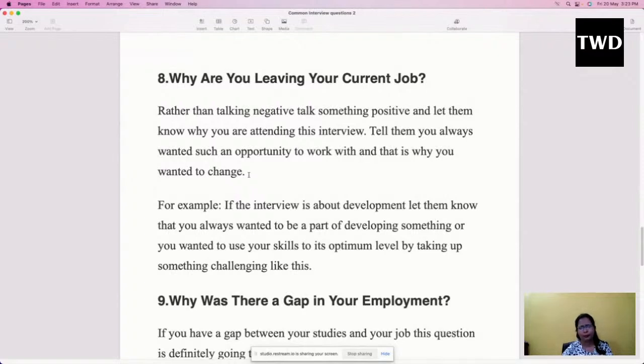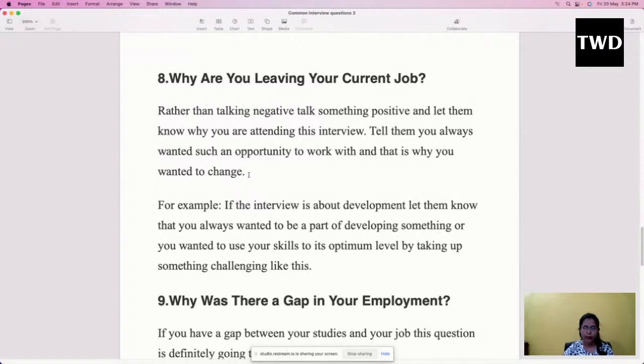Maybe for some reason you are leaving that job, but just think about the good things that happened to you and talk about that in the interview. Tell them you always wanted such an opportunity, and that is why you wanted to change. For example, if the interview is about development, let them know that you always wanted to be a part of developing something, or you wanted to use your skills to their optimum level by taking up something challenging like this.